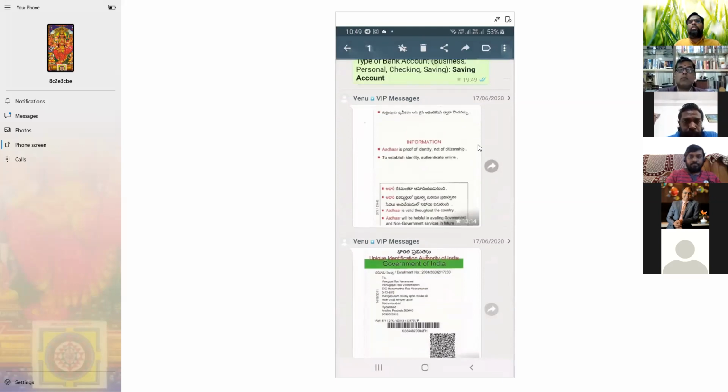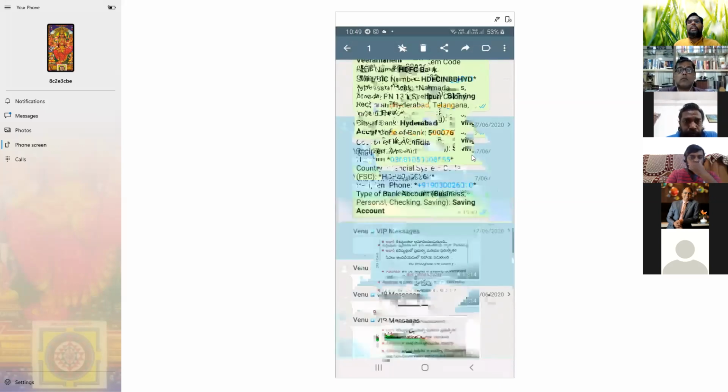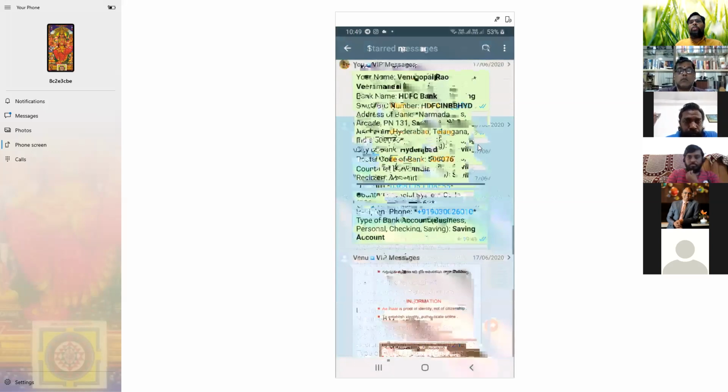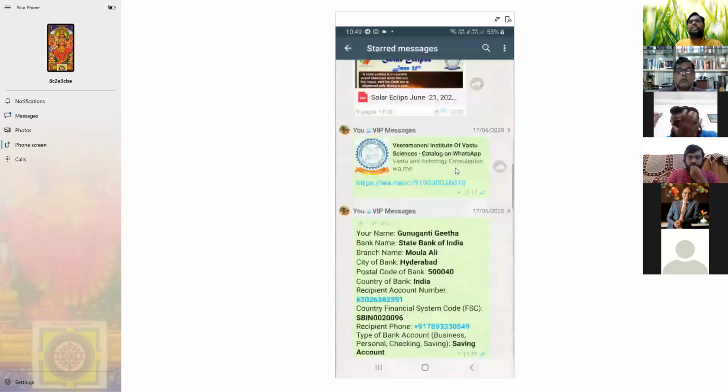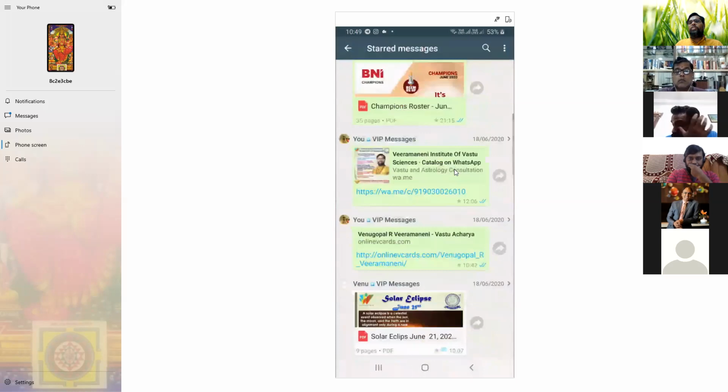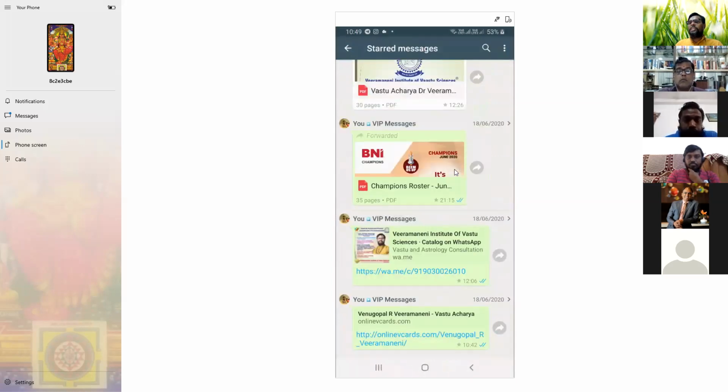They'll ask my bank account details. Then what happened? My total family bank account details are here. Whenever I need, to whom I give, I just forward this message that goes to the bank account details. I need not copy, paste, retype again. See, the BNI roster sheet is there, sent a week, 10 days before. I need not go and search the total group again for the roster sheet.